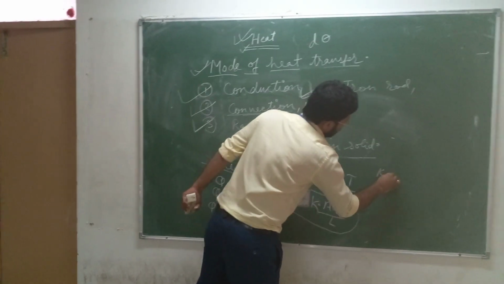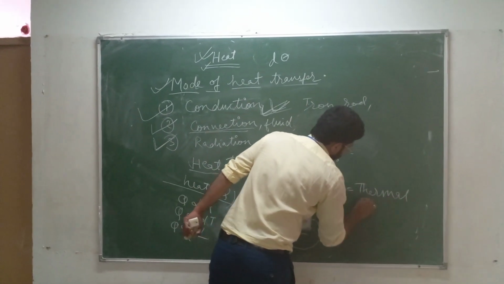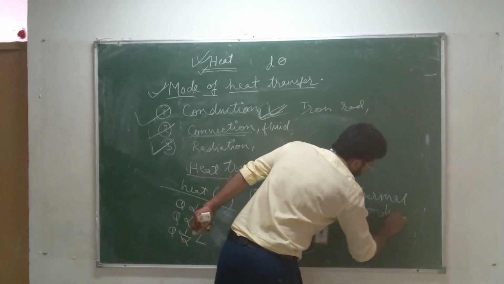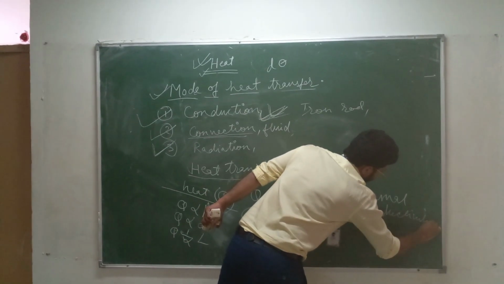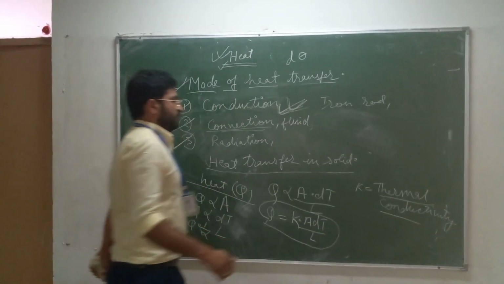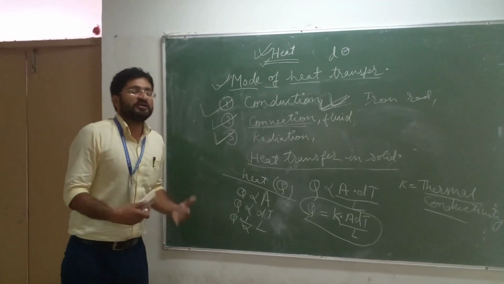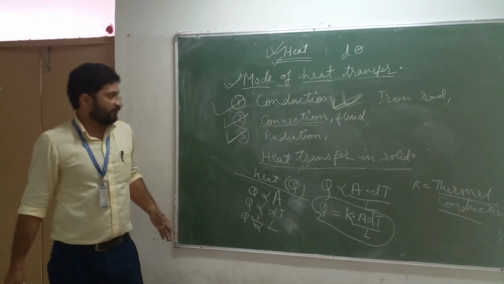So K is equal to the thermal conductivity, and it totally depends upon the material in which we are doing the heat transfer.